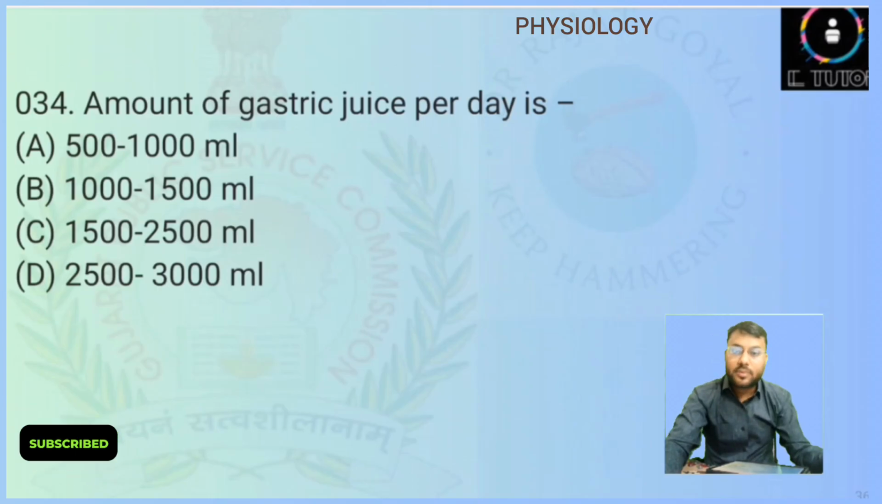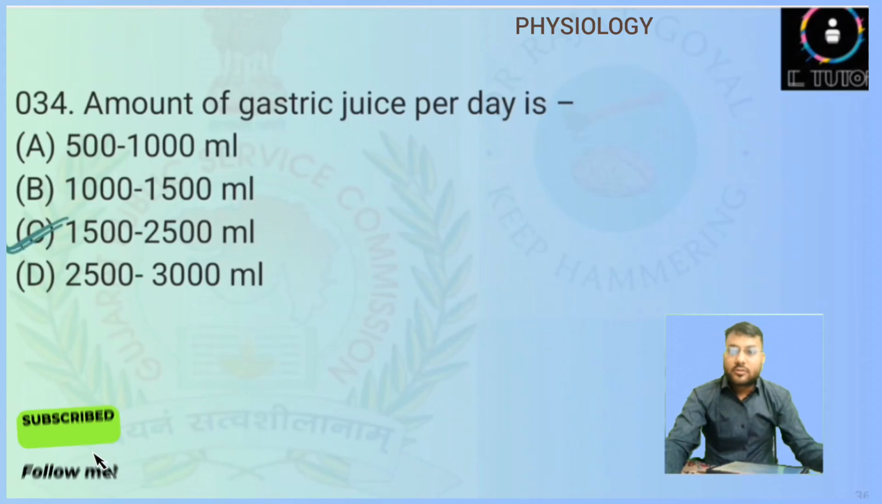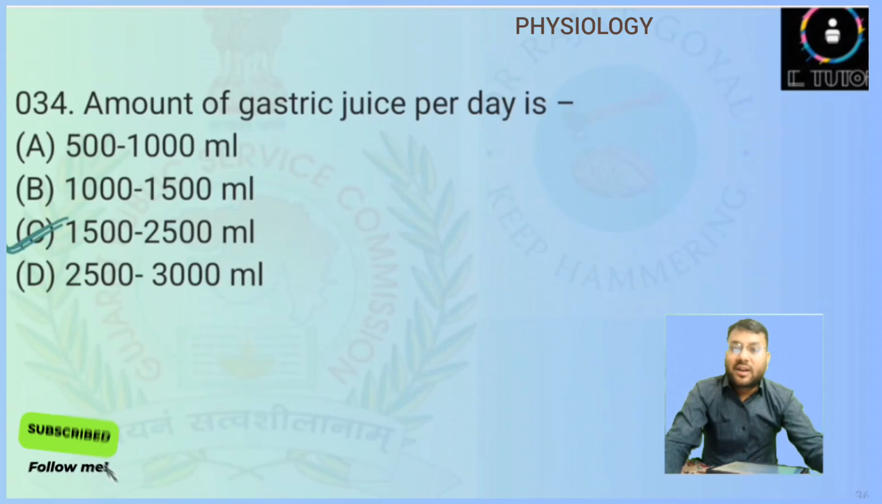Amount of gastric juice per day is, so this is again a direct question. It is 1500 to 2500 ml. So generally in the Gujarat medical officer exam or any kind of state medical officer exam, most of the questions are directly fact based questions or the one liners.